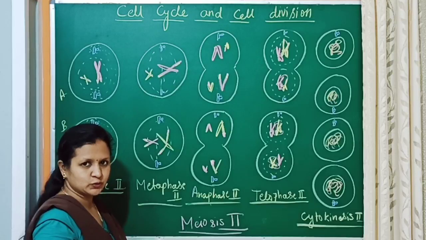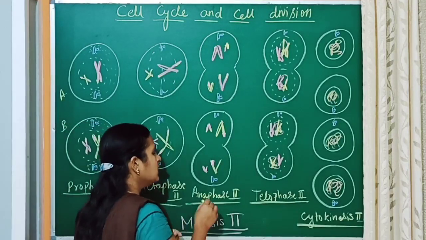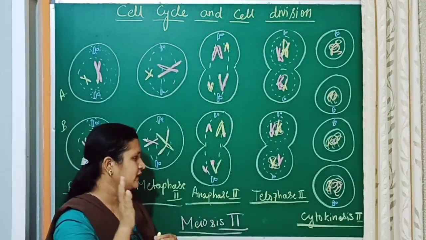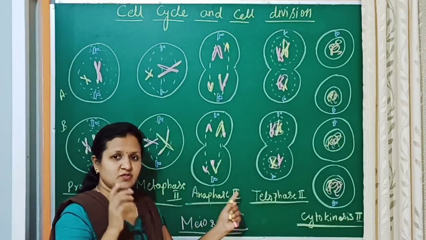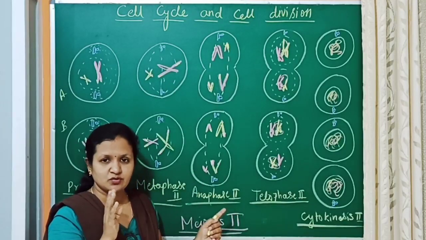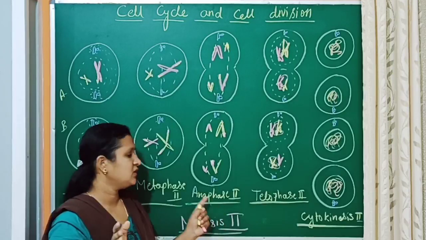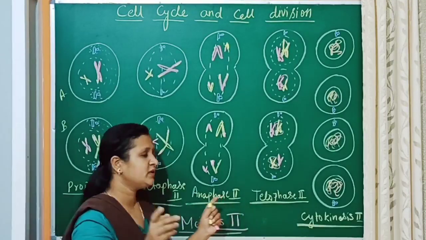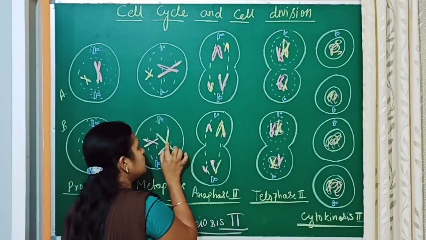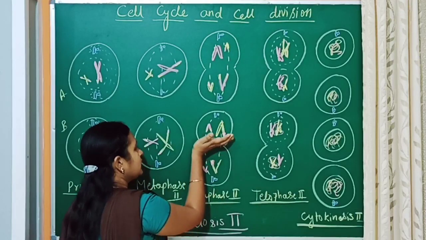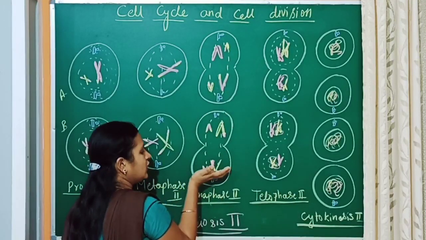and this happens in metaphase 2. And next comes the anaphase. Make it clear: in anaphase 1 there will be no division of the centromere, but in anaphase 2 there will be a division of the centromere, and one chromatid moves to one pole and another to the other pole.